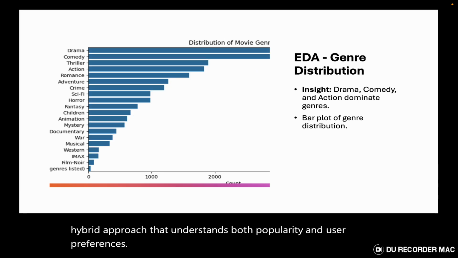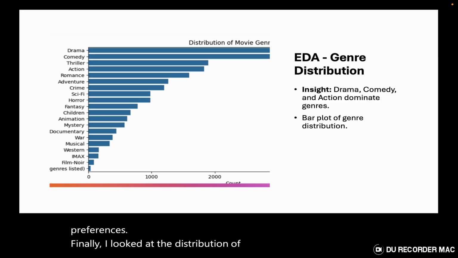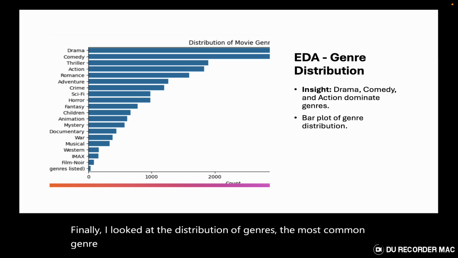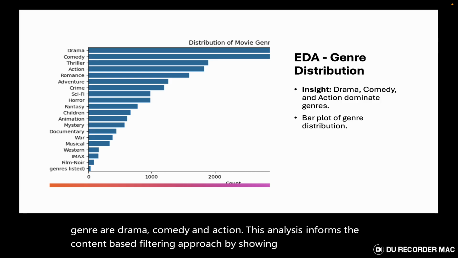Finally, I looked at the distribution of genres. The most common genres are drama, comedy, and action. This analysis informs the content-based filtering approach by showing which genres are prevalent.